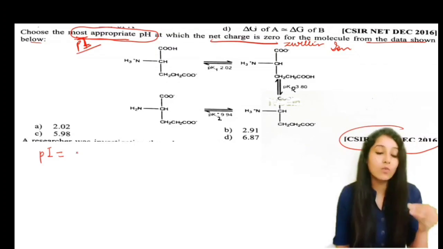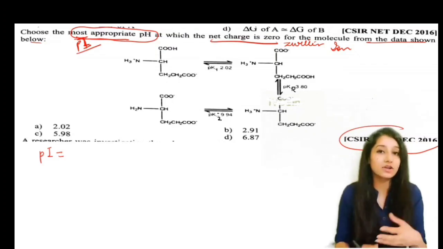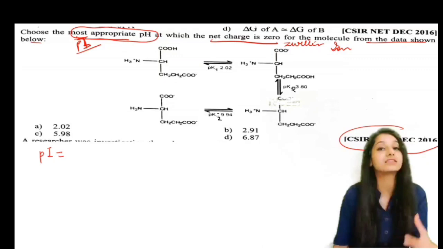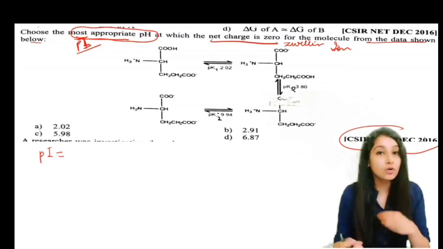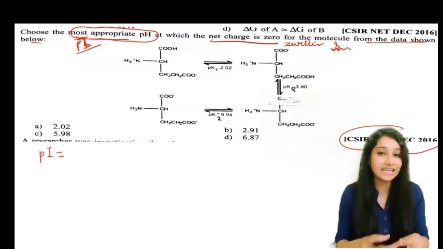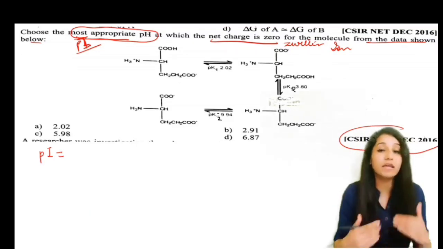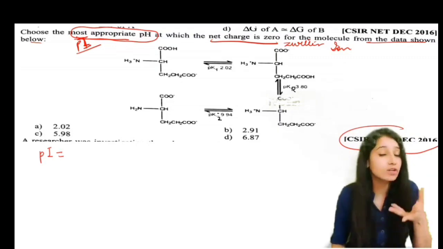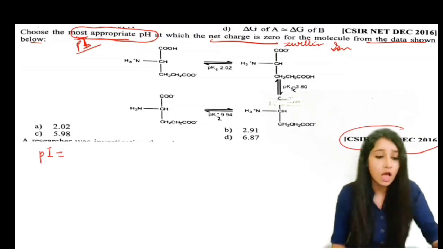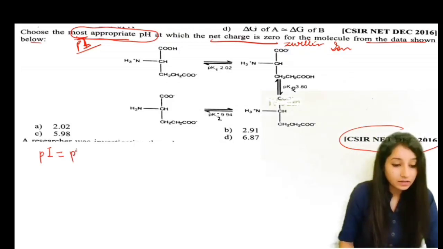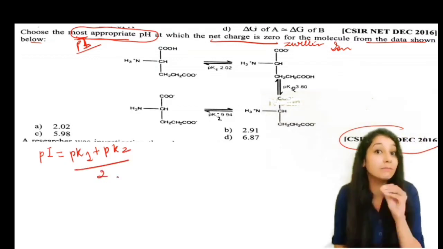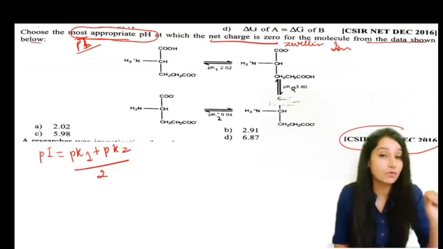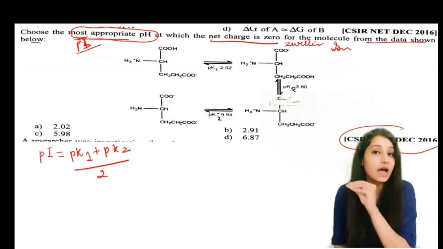You can see that here CSIR NET, instead of directly asking about isoelectric pH, has turned the question a little bit. The person who knows exactly about isoelectric pH will be able to solve this question very easily, because it is a simple formula. We know that the formula for pI is (pK1 plus pK2) upon 2 for most amino acids, but we have to see what kind of amino acid is given here by seeing the side chain.